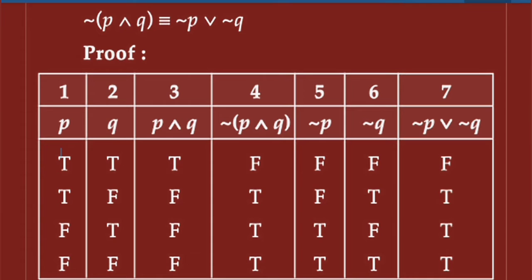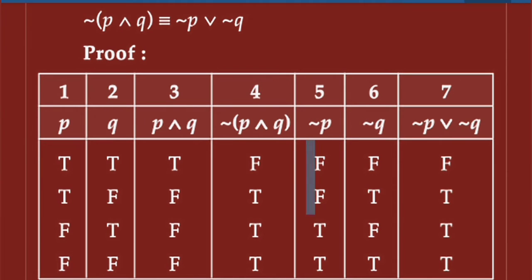Now find the truth values. First write the truth values here: T T F F and T F T F. Then find the truth value of P and Q. Means T and T is T, T and F is F, F and T is F, last F and F is F. Then the negation of P and Q means the opposite of this; write down the values here. Next, for negation of P, write down the truth value, the opposite of this.